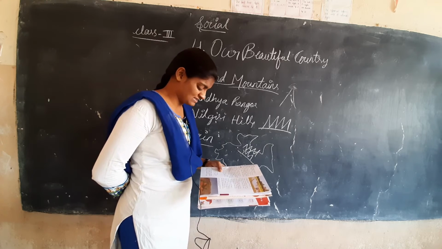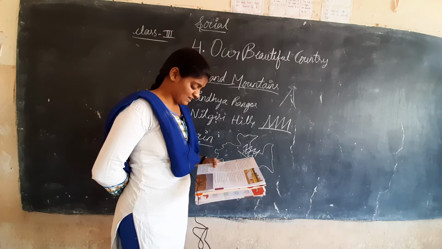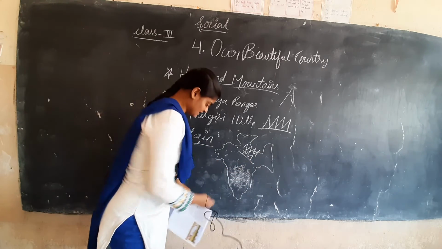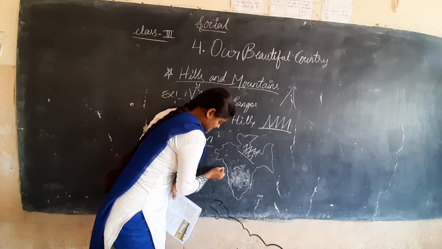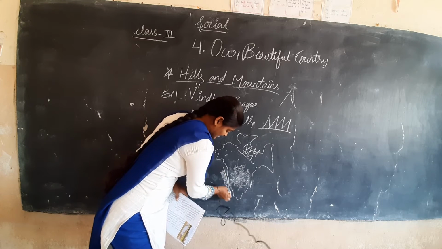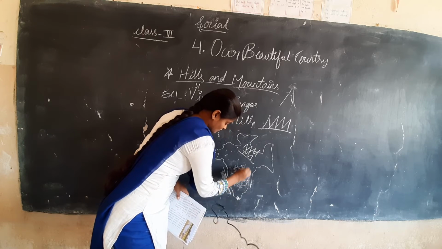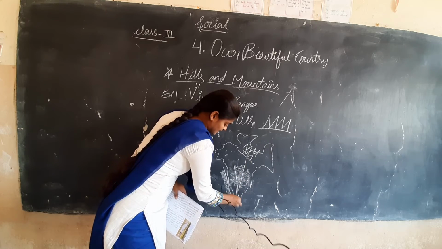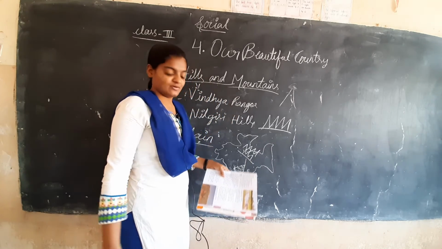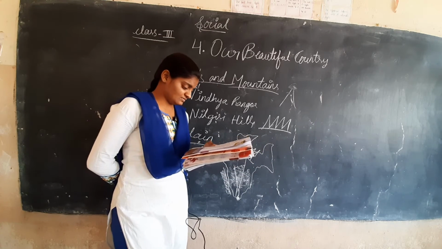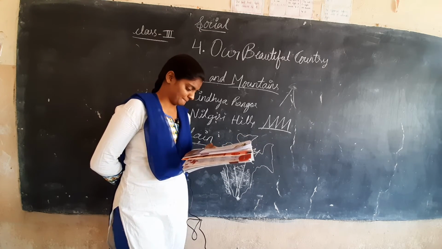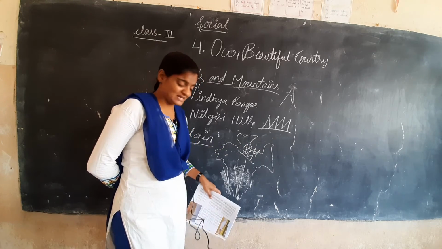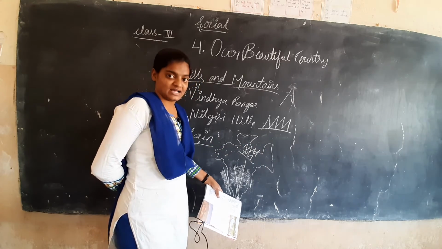The coastal areas are neither very hot nor very cold. See here children, here the seas are located, and Kanyakumari is here. At last the rivers, everything will come and meet here at Kanyakumari. The eastern coastal plains and western coastal plains will meet at the point of Kanyakumari.